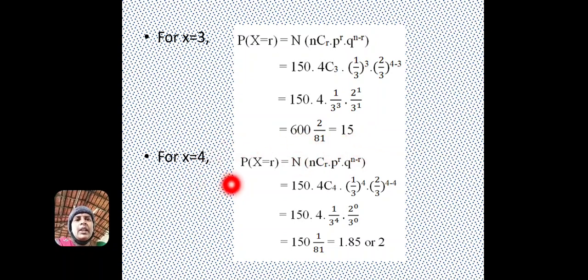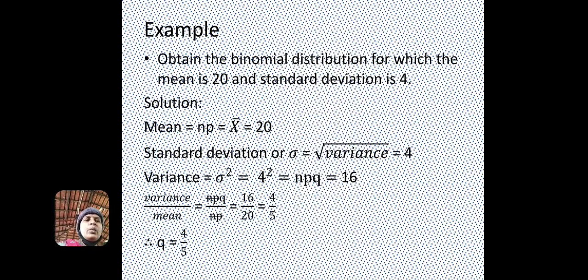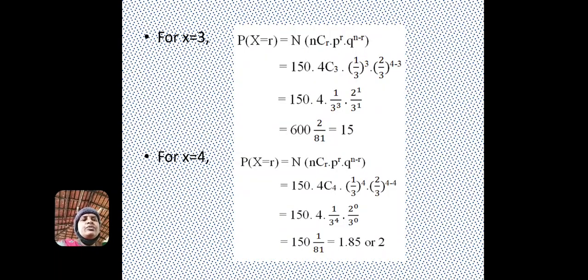Likewise, for x is 4, here 150 into 4C4 into 1 by 3 to the power of 4, 2 by 3 to the power of 4 minus 4. So 150 into 1 into 1 by 3 to the power of 4, and 2 to the power of 0 is 1 and 3 to the power of 0 is also 1. So the answer is 150 into 1 divided by 81.